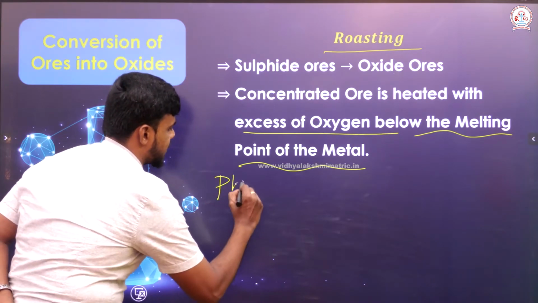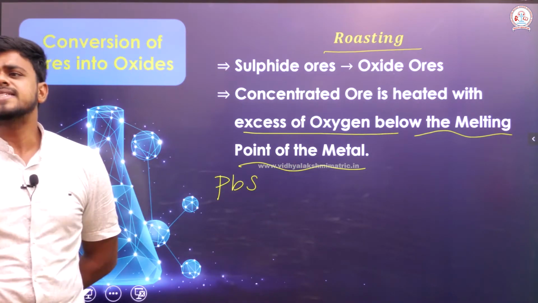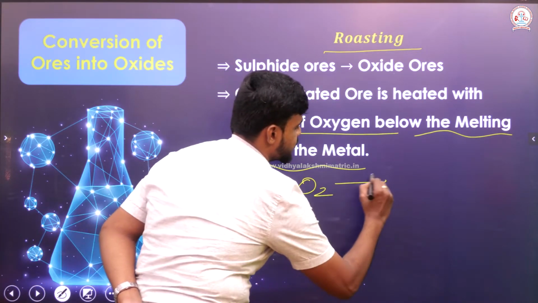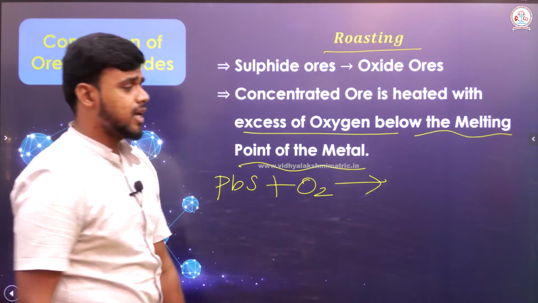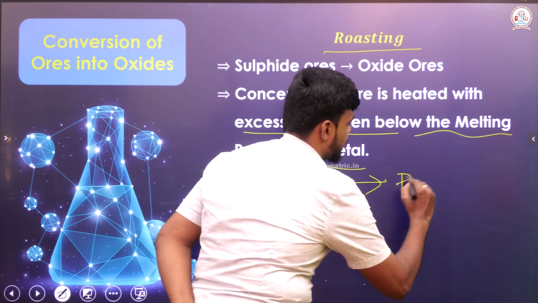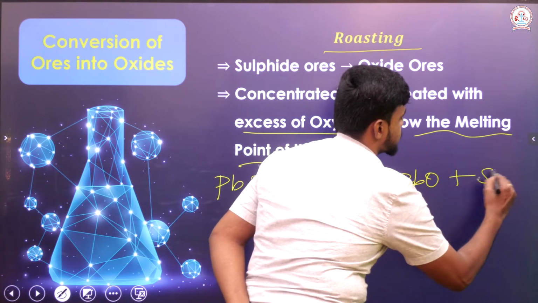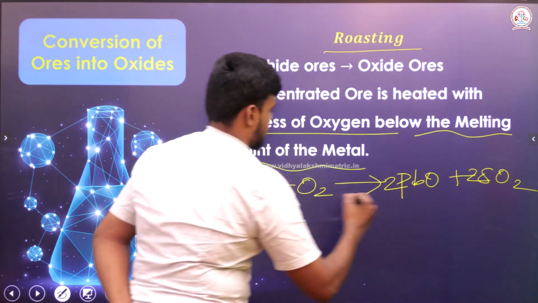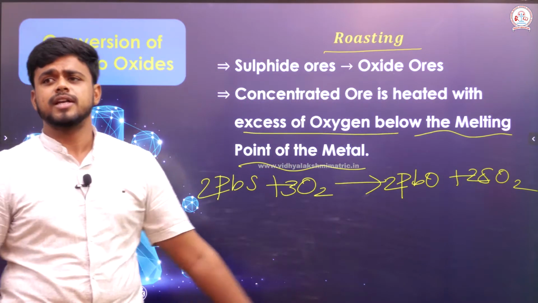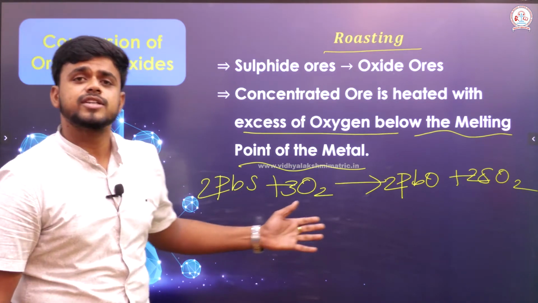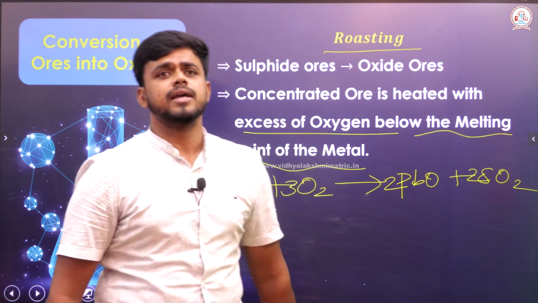Okay, let us see some reactions involved here. Let me just take lead sulfide. The lead sulfide over here will undergo a process called roasting, which means it has been treated with an excess of oxygen. Sulfides will be converted into oxides. So, it gives PbO plus SO2. To balance it, it is 3O2. Similarly, zinc sulfide can also be done in a similar way. The reaction goes in a similar manner here.